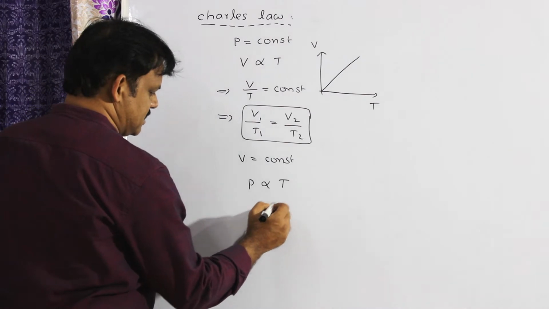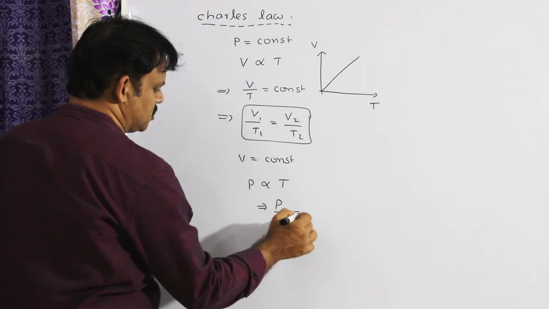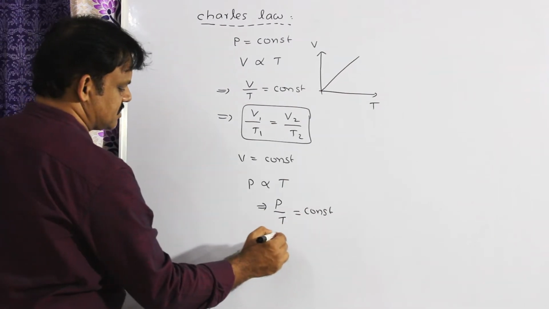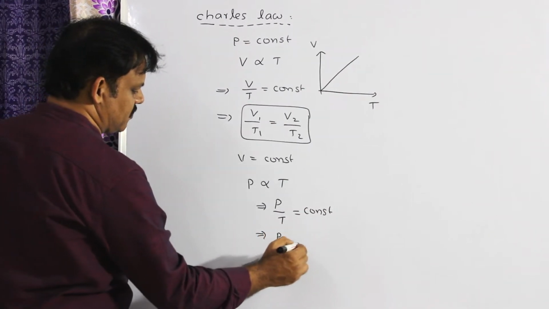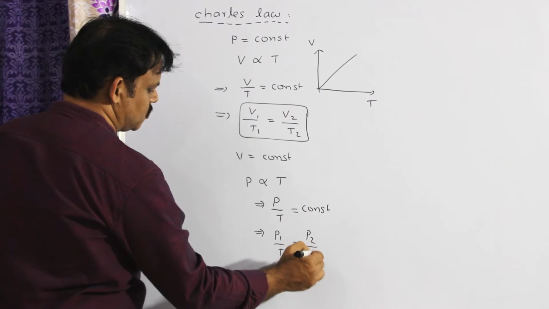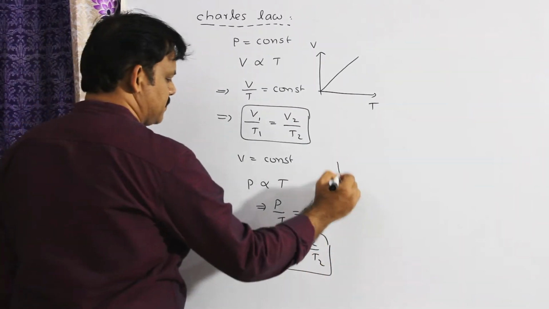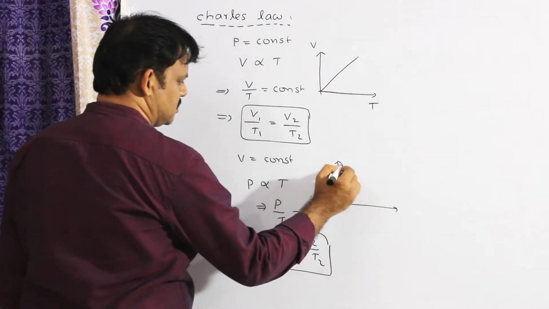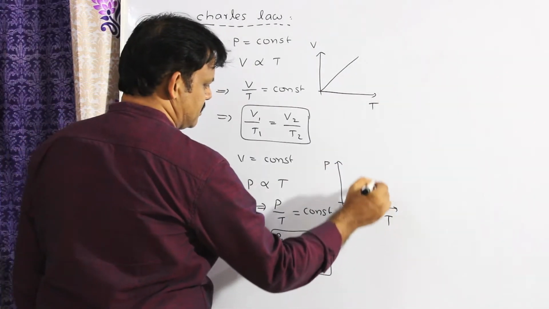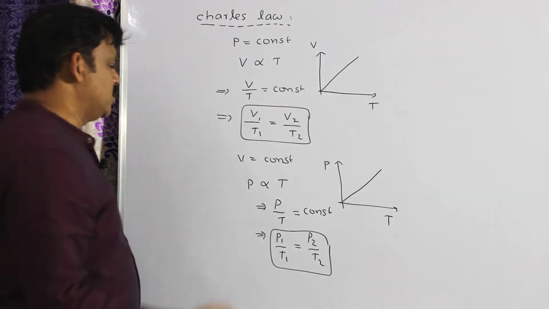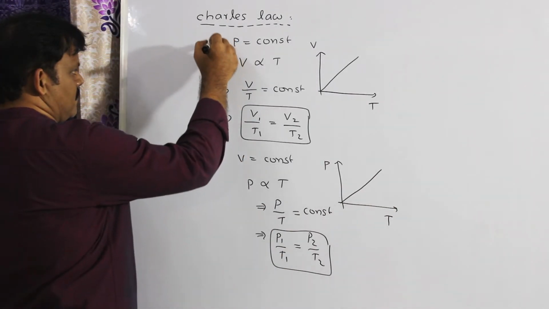From this I can write P by T is equal to constant, so P1 by T1 is equal to P2 by T2. If we draw a graph between pressure and absolute temperature, it is a straight line passing through the origin. So, these two are nothing but Charles' law.